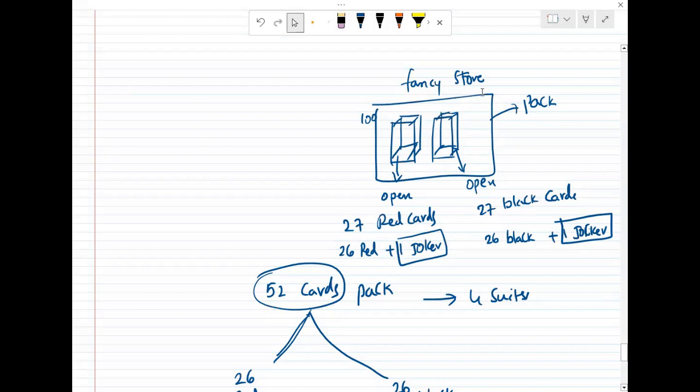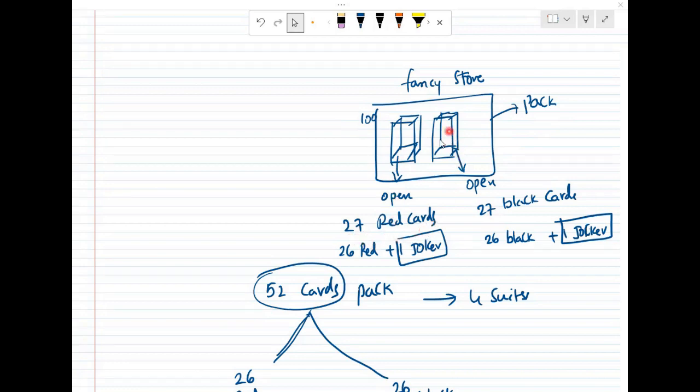If you went to a fancy store, there you can find like 2 boxes of 100 rupees cost. You can pick 2 boxes. Okay, these 2 boxes together is called a pack. If you open this box, you can find 27 red cards.